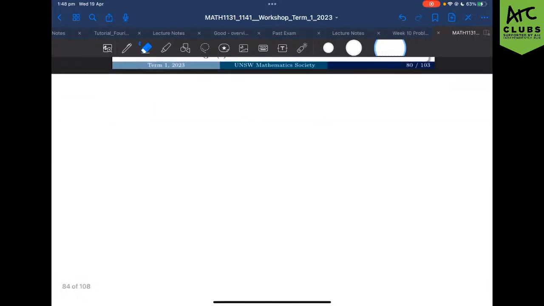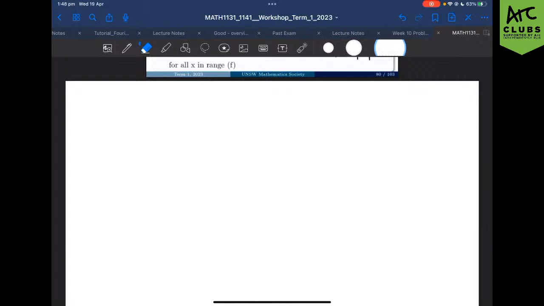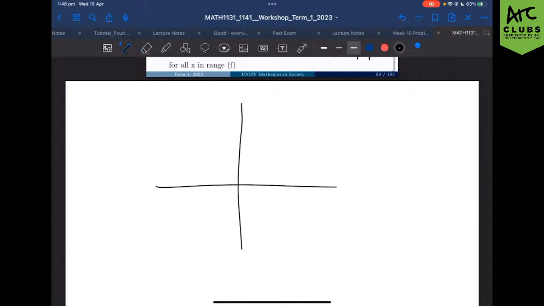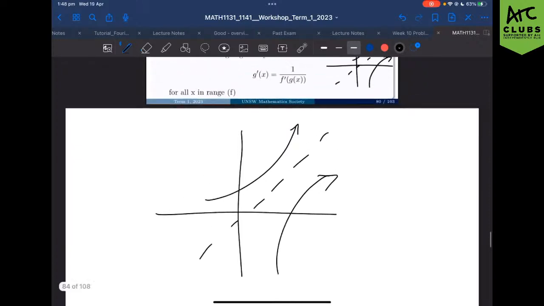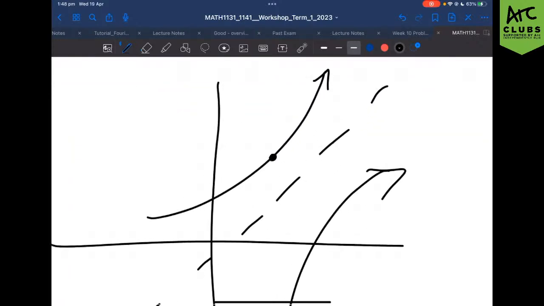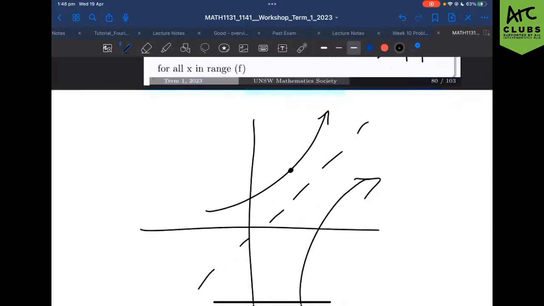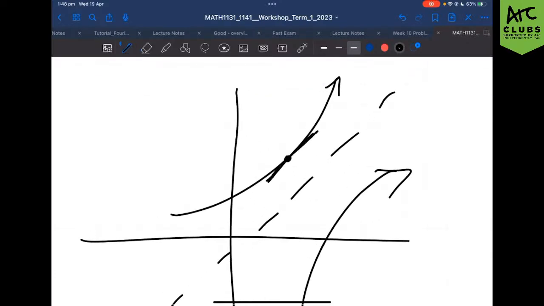So working with the function, I'm just going to draw my graph so it's a little bit bigger so we can actually work with it. Pretend that goes to the origin, guys. Just pretend. Okay. If I find the derivative of this at a certain point, say it's going to be at this point, there's a change in x, there's a change in y.